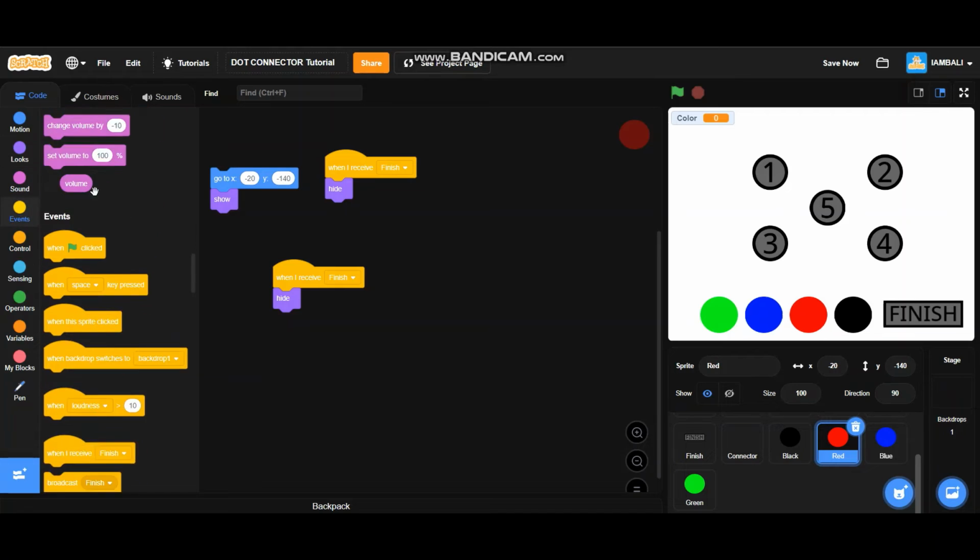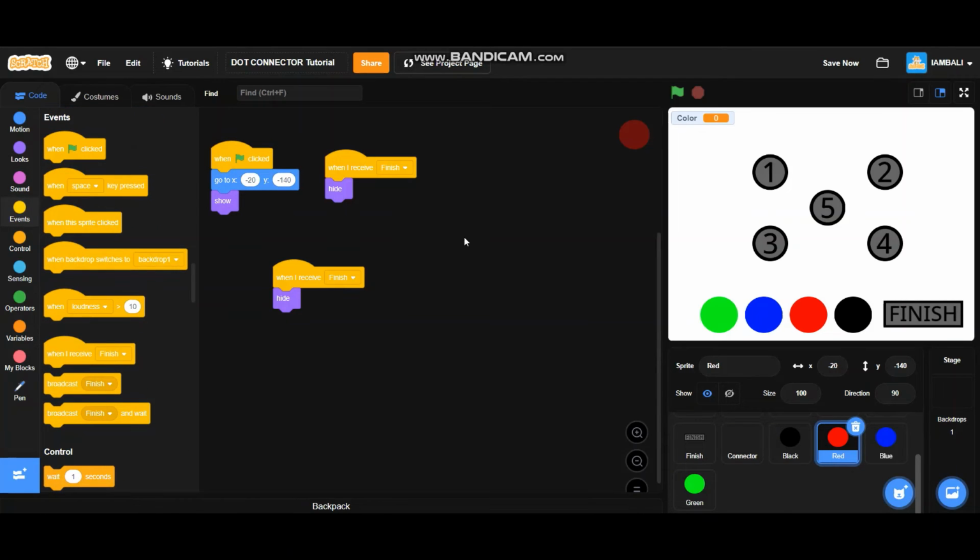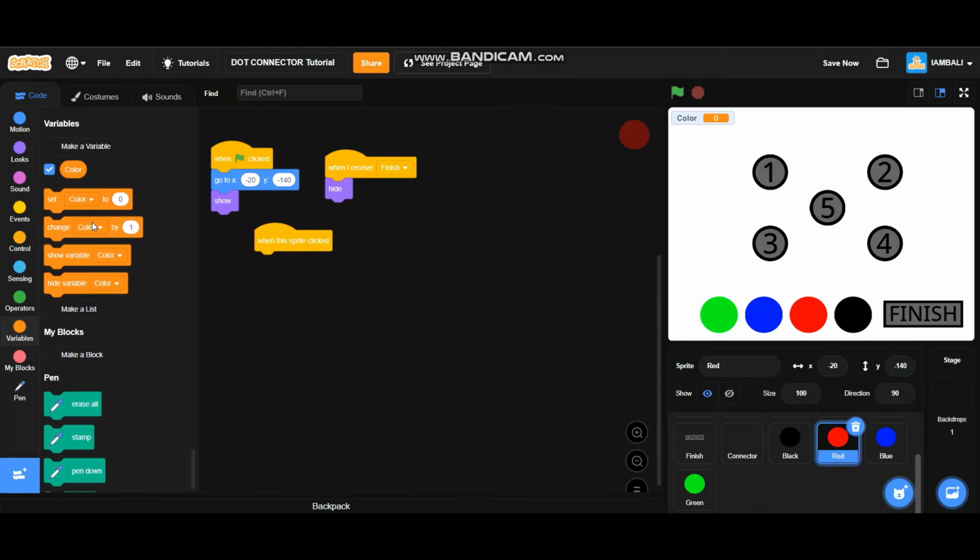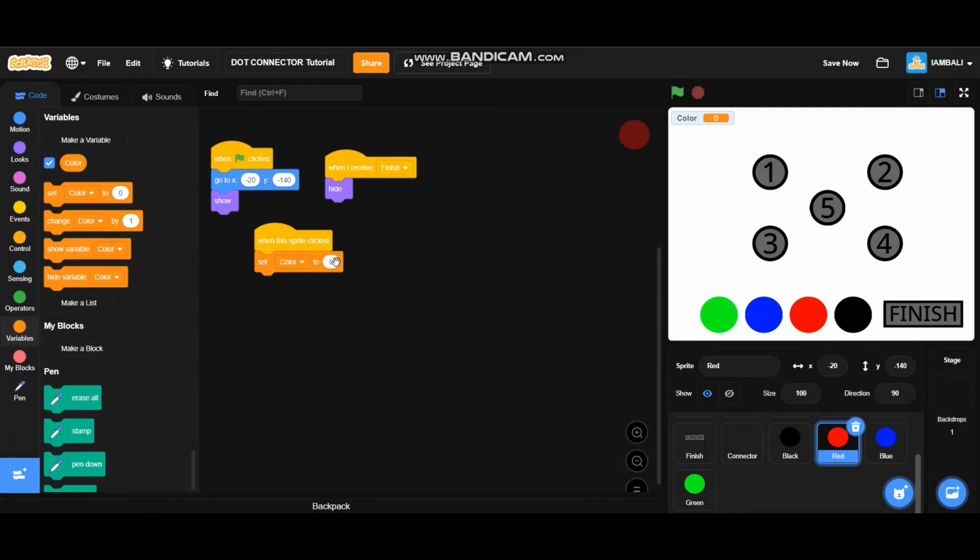Then don't forget to add a when green flag is clicked block over here. Oh yeah, I already added this one, sorry. When this sprite is clicked, it will set color to red.